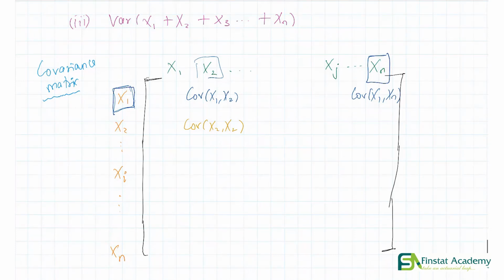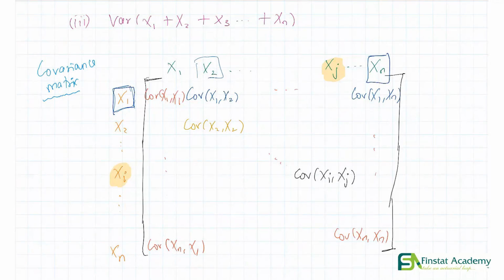So we will have covariance x1, x1. We'll have covariance xn, xn. We also have covariance xn, x1, and so on. Great. And in general, corresponding to xi and xj, we'll simply have covariance of xi comma xj.